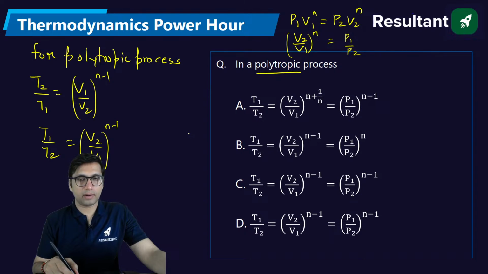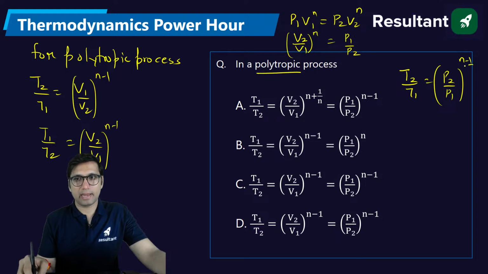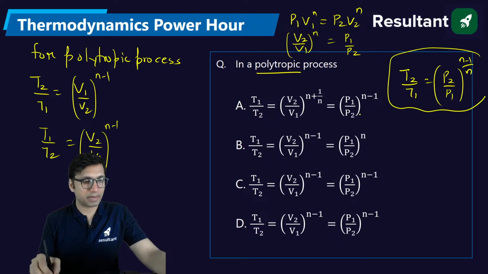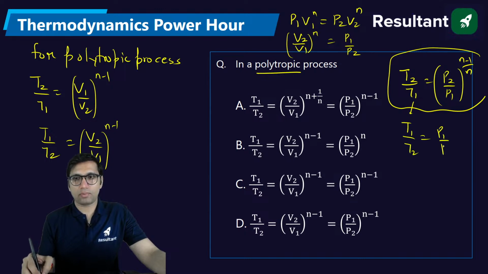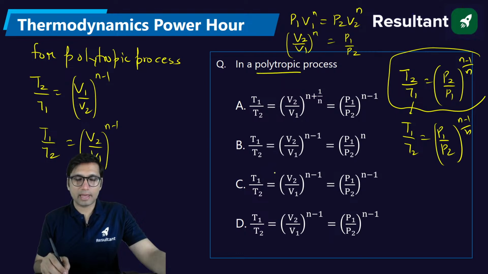And then we have one more relation, that is T2 by T1 is equal to (P2 by P1) to the power (n minus 1) by n. This is in terms of temperature and pressure. So if you have to get the answer in T1 by T2, it will become (P1 by P2) to the power (n minus 1) by n. But as you can see, none of the options given here match this.